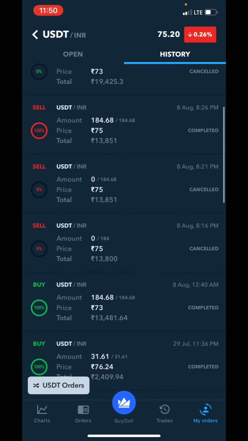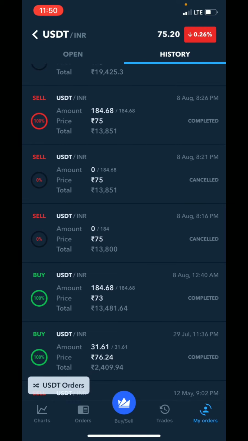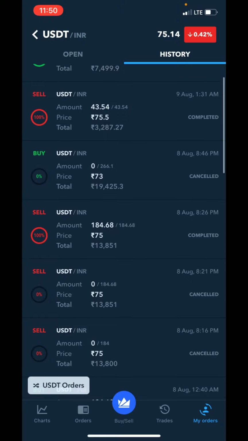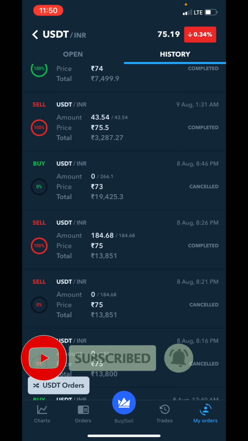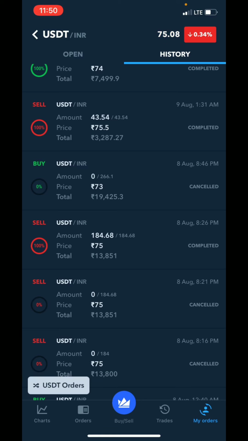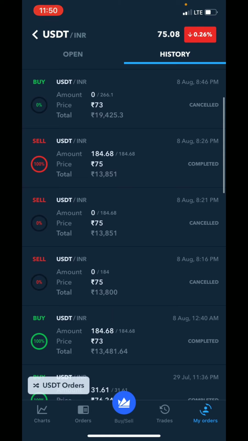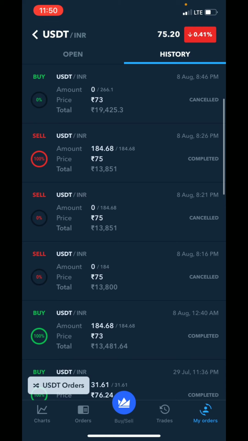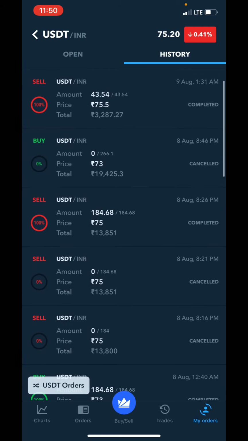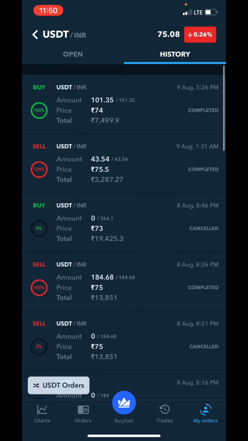You can see here, on August 8 I purchased the coins for 73 rupees and I got 184 coins. Here you can see at the price of 75 I sold my coins and I got 13,850 rupees. Here I purchased for 13,500 rupees, so I got 300 rupees profit, friends. You can see the 300 rupees profit: on the same day I purchased, the same day I sold the coins. And I haven't done another transaction also.